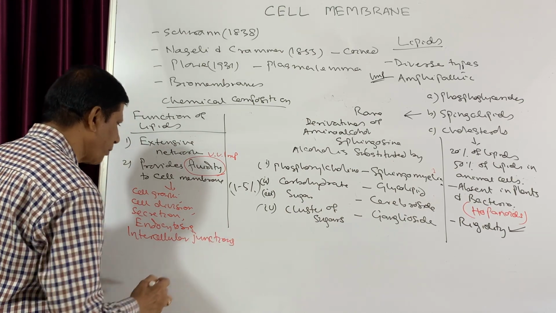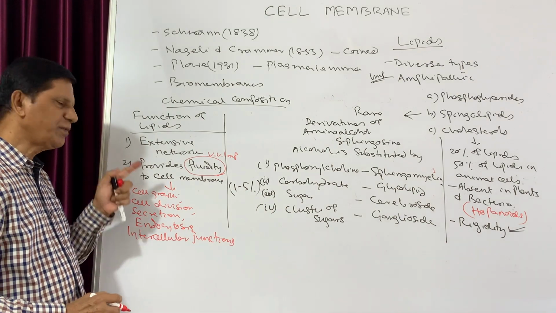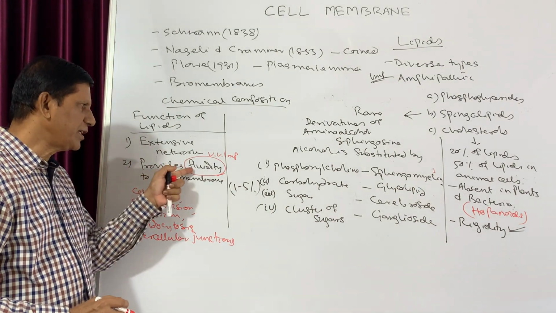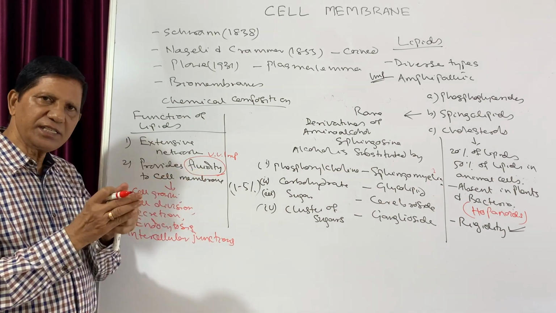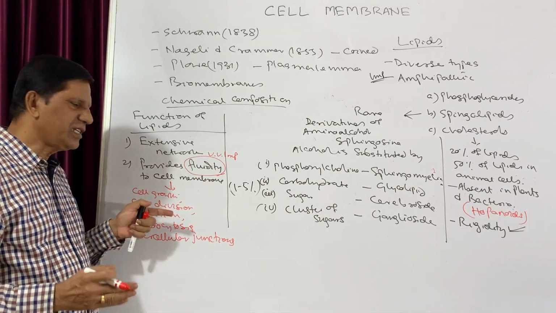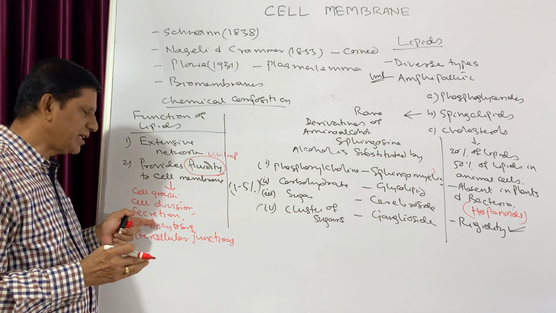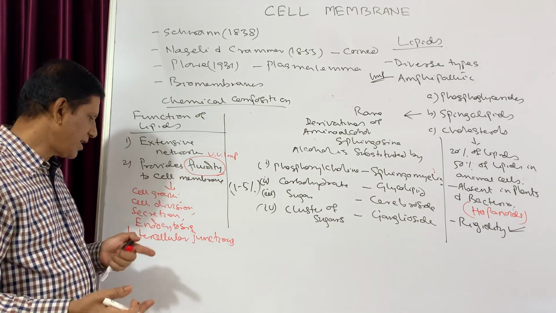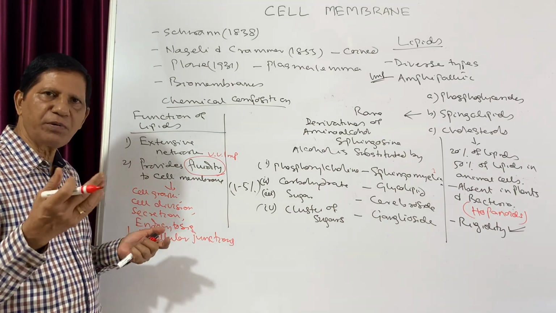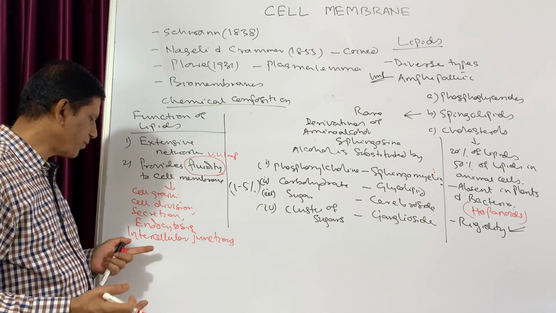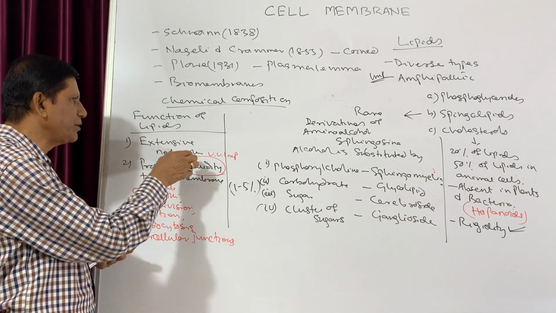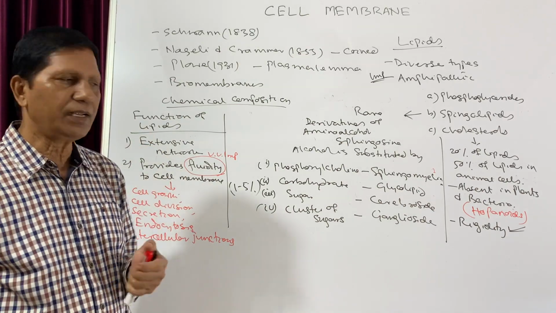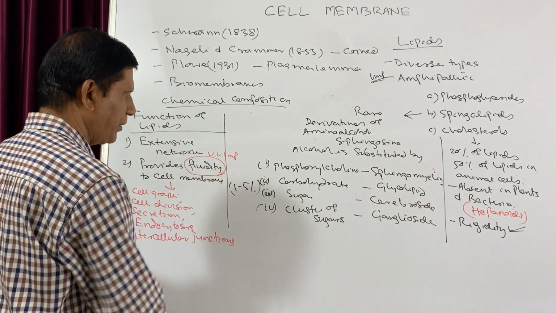These are the important functions of the cell membrane because it has a fluid structure. As a result, the cell grows in size, the cell divides, and there is secretion, excretion, and endocytosis, that is the formation of phagosome, pinosome, and intercellular junctions. These are the important functions because it is fluid in nature.